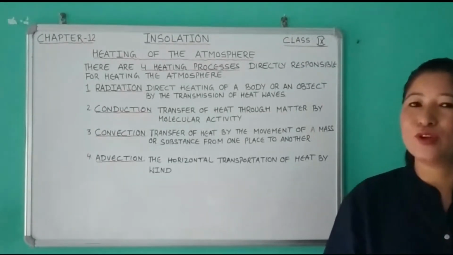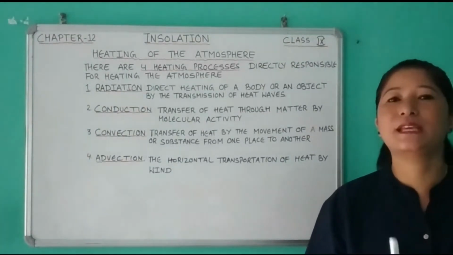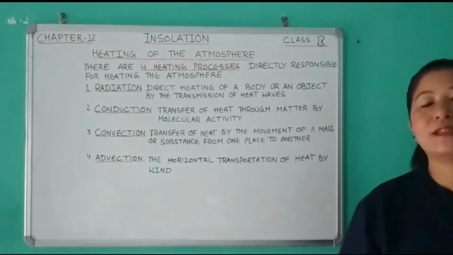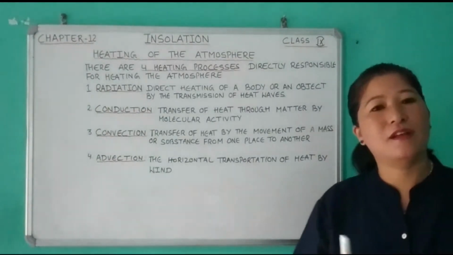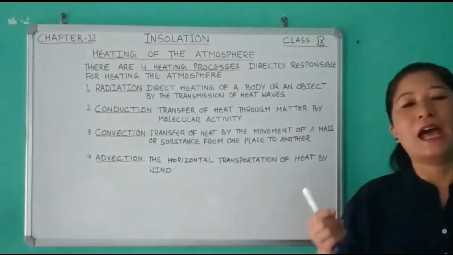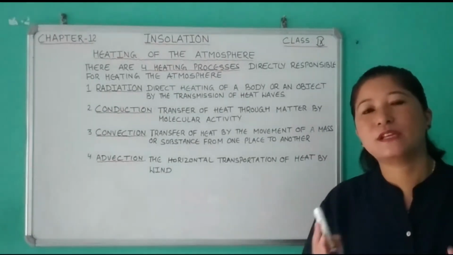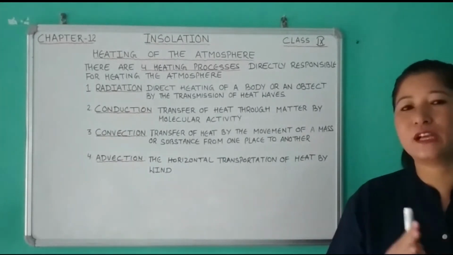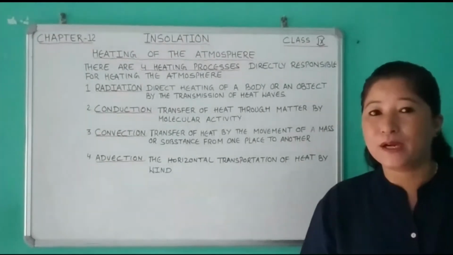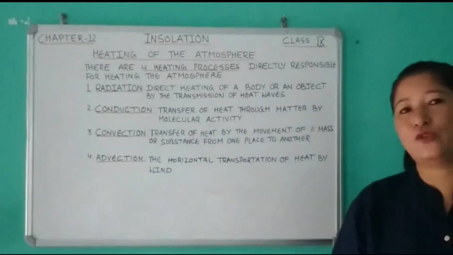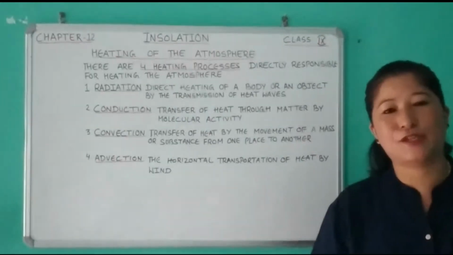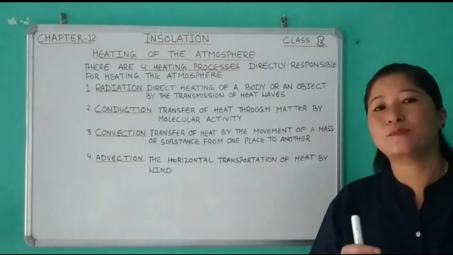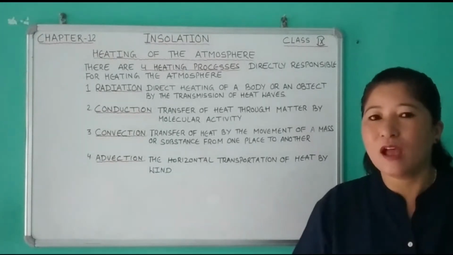Therefore the atmosphere is mostly heated by terrestrial radiation rather than by incoming solar radiation. The atmosphere absorbs 14 units of incoming solar radiation, but it absorbs 34 units of the terrestrial radiation. So the atmosphere is mostly heated from the ground up.